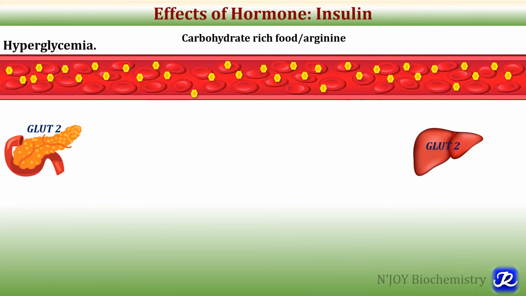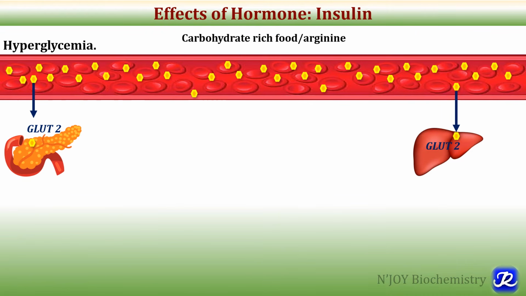The organs like pancreas, that is pancreatic beta cells, and liver, also the brain, are not dependent on insulin for uptake of glucose. So glucose is taken up by the beta cells of pancreas. Now what happens in the beta cells of pancreas? This glucose is converted to pyruvate, then to acetyl-CoA, which is later oxidized through TCA cycle, and there is formation of ATP.